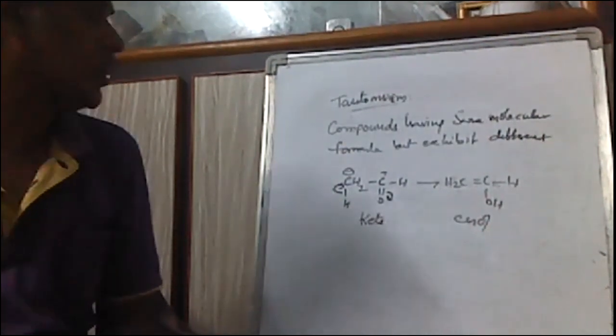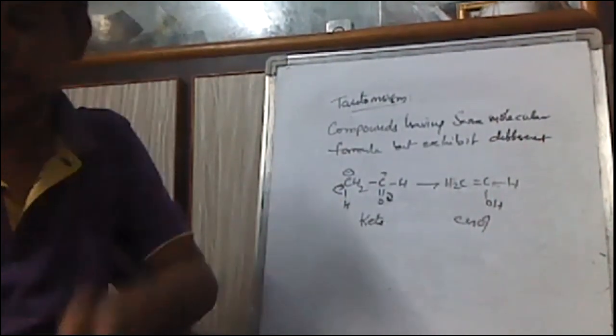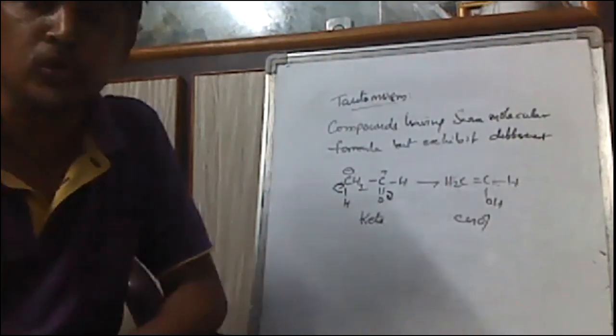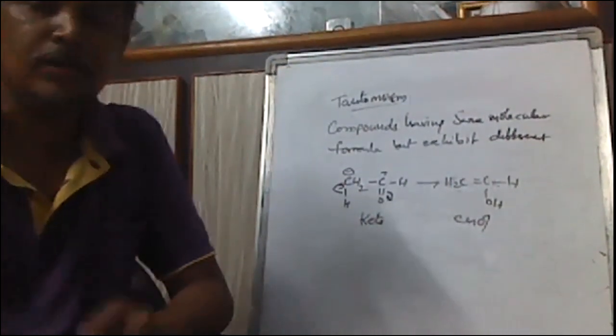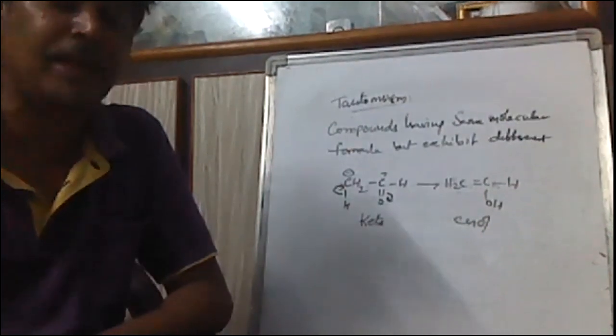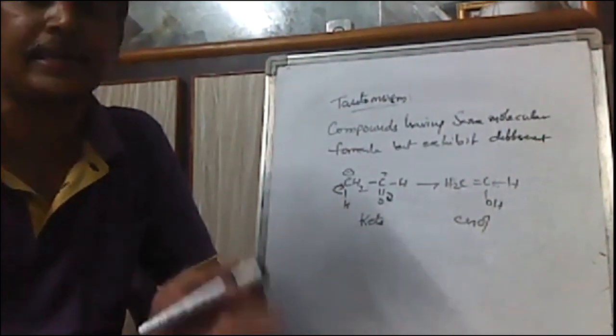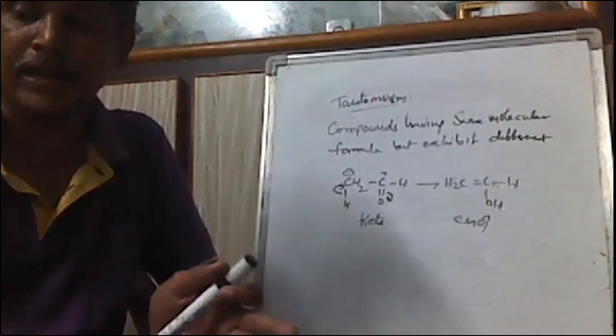That's why it is called keto-enol tautomerism, due to the transfer of a hydrogen atom as a proton from one polyvalent atom to another polyvalent atom.